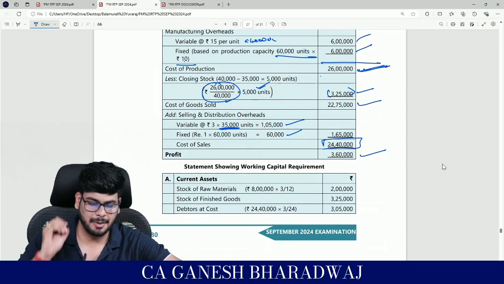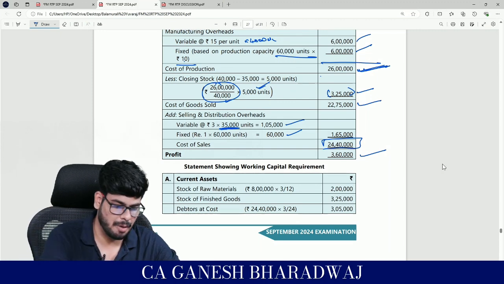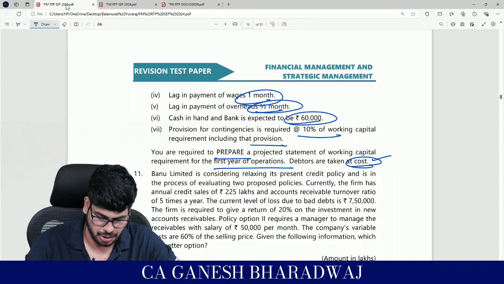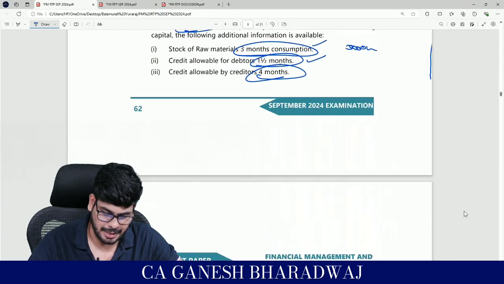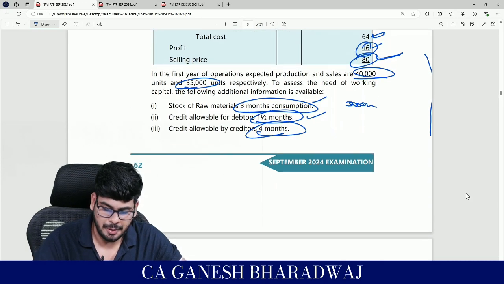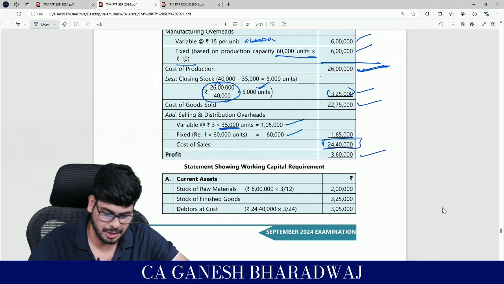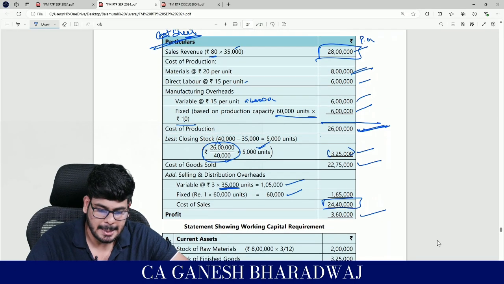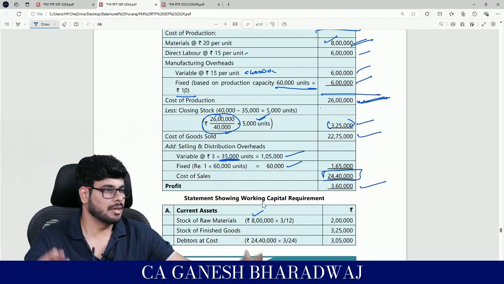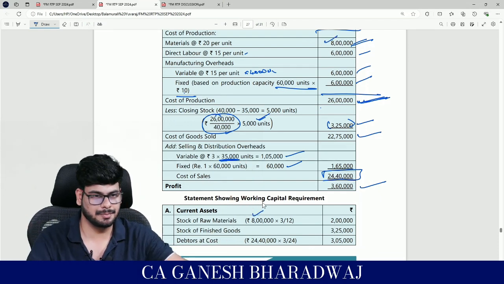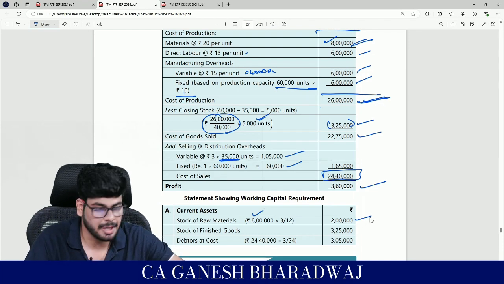Now first, statement of working capital. Now first, stock of raw material. What have they mentioned here? Stock of raw material. So they are saying it's going to be 3 months of consumption they are going to stock. So 3 months of consumption, how will you know? 8 lakh is the material consumed for a year, right? How much will it be for 3 months? So it's going to be 2 lakh.